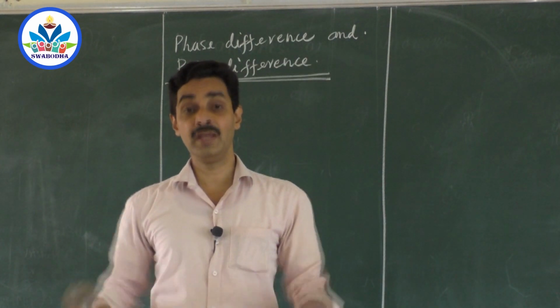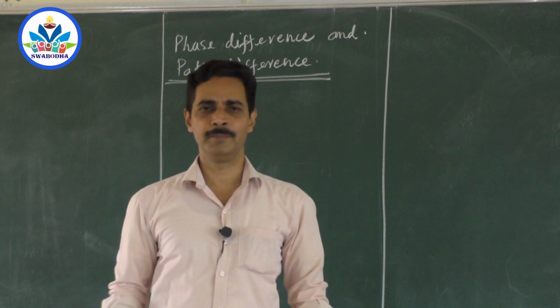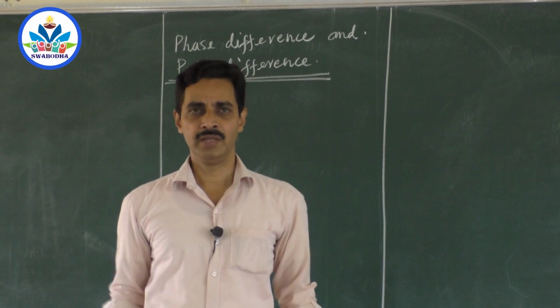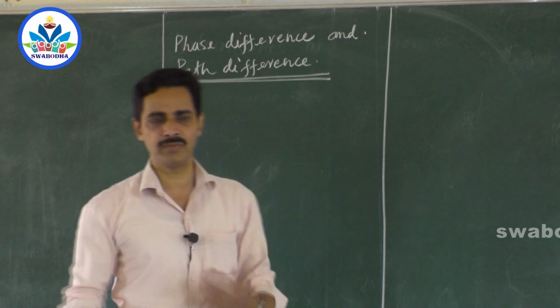What do you mean by the way of superposing? Very simple. If the crest of one wave falls on the crest of another, then the superposition is constructive. You get a maximum amplitude wave. If the crest of one wave falls on the trough of another, the resultant amplitude is minimum. That's what we have to understand.